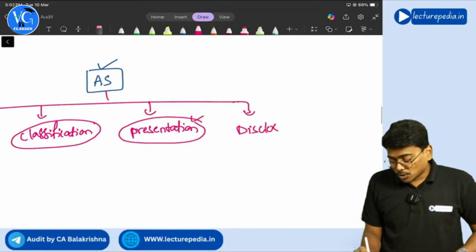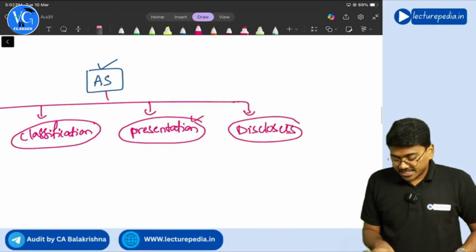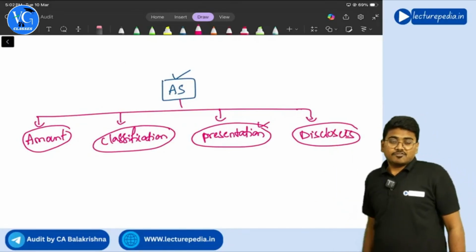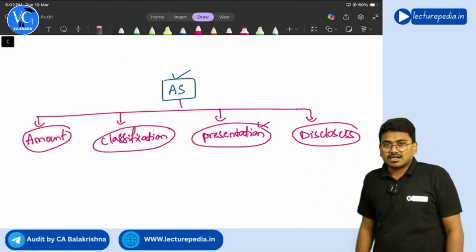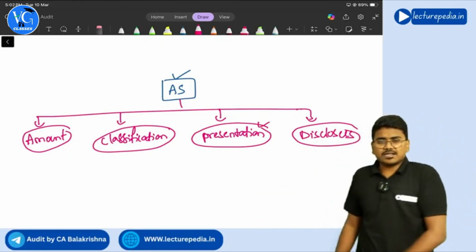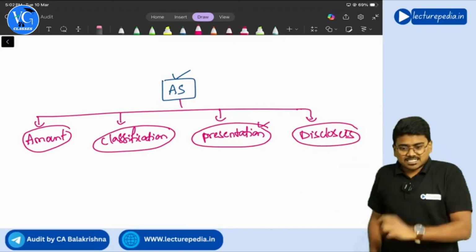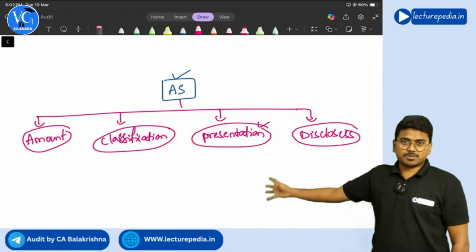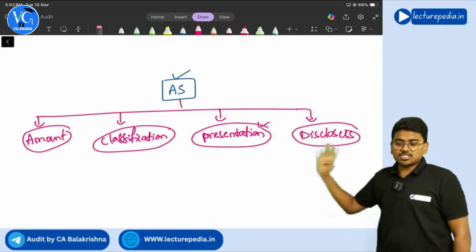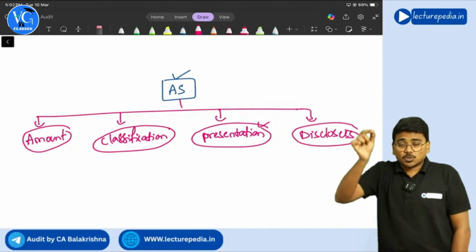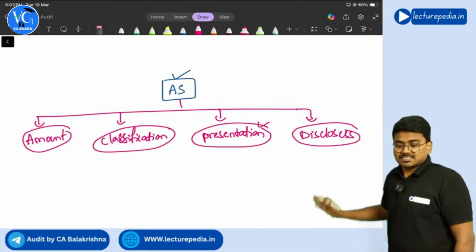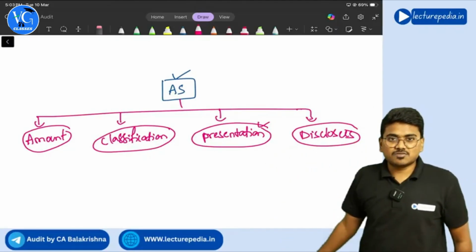What disclosures you have to give related to inventory, that guidance also will be given by the financial reporting framework. So whatever accounting standard or Indian accounting standard you read, you will find discussion with respect to these four aspects. Any item you take, these four aspects will be discussed.